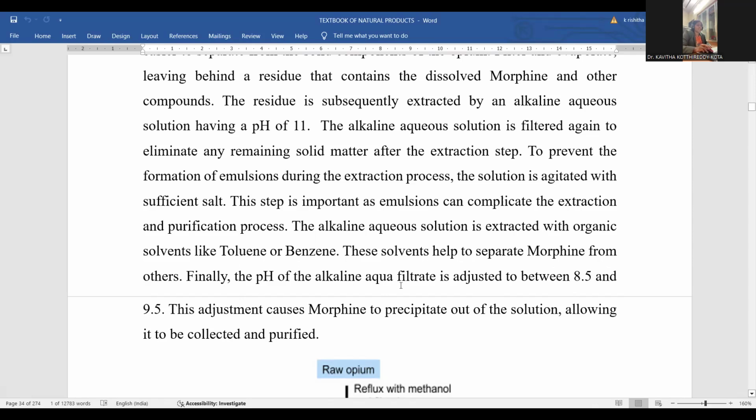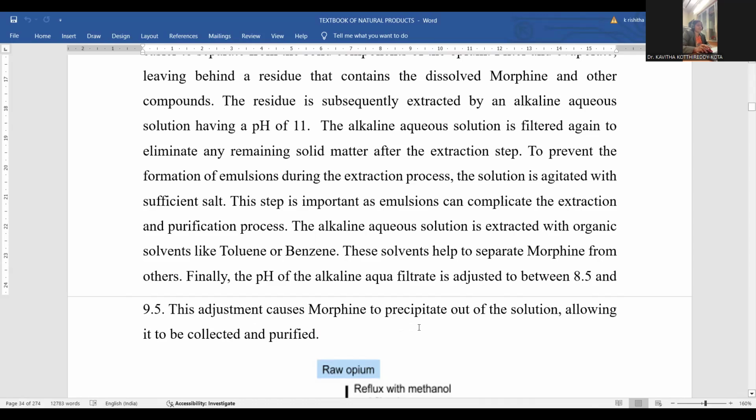Now, the pH of the alkaline aqueous filtrate is adjusted to 8.5. At this time, we already have a pH of 11, right? So we need to lower that pH by adding suitable reagents, so that the pH is reduced to 8.5. A certain basicity will be lowered now.